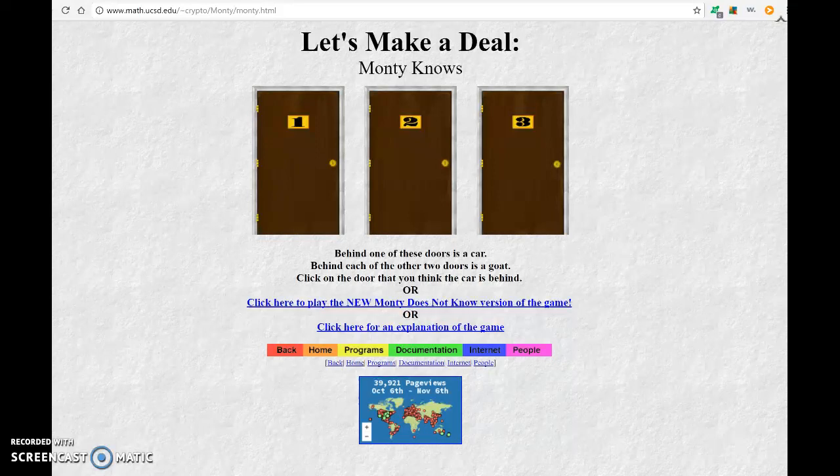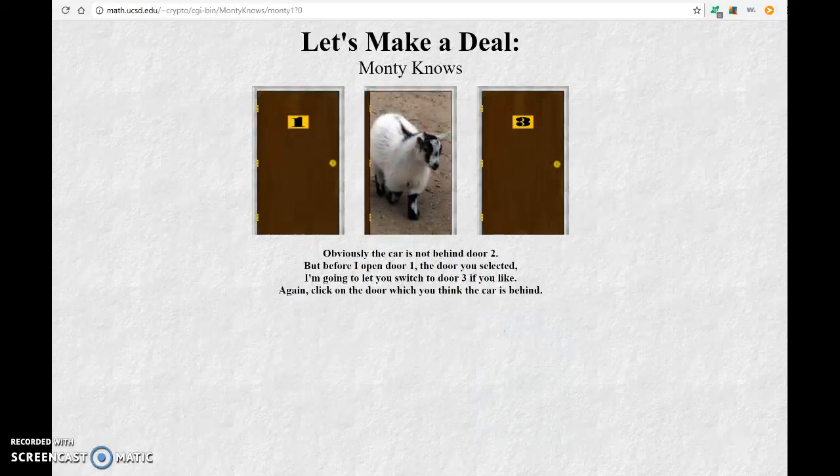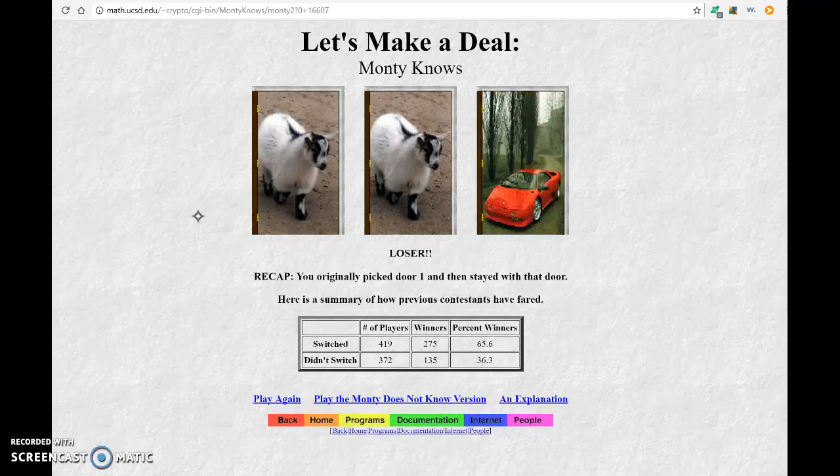But there was a little twist. The first thing the person would do is pick a door. So I'm going to pick door number one. After you pick door number one, whether you got the car or a goat, one of the other two doors would have a goat. He knew what was behind the doors, so he would open one of the doors that has a goat. Then he'd give you a choice: you can either stay with door number one, or if you want to switch, you can switch. I'm going to stay with door number one. So I got a goat. If I would have switched, I would have won. However, if the car would have been on door one, then if I would have switched, I would have lost.